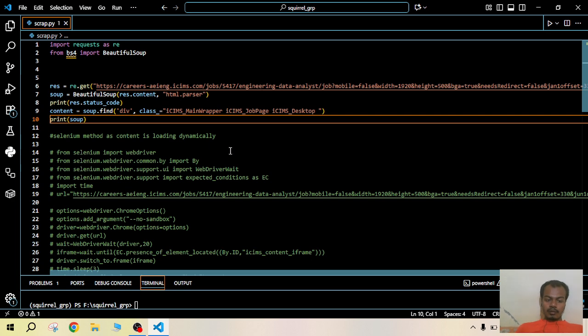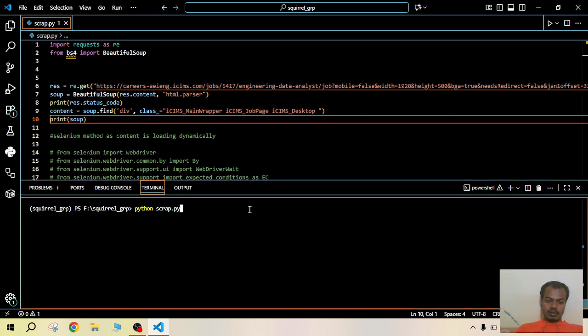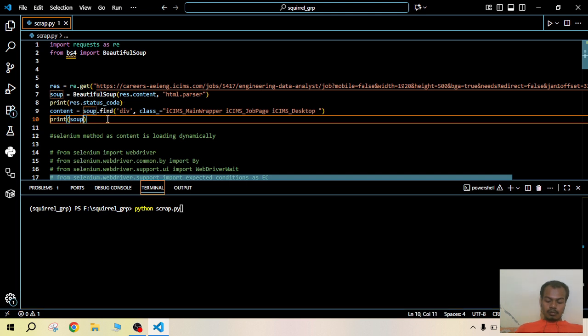I am printing the status code so we can see whether our connection is stable or not, and then printing the soup object. We could also prettify it using soup.prettify.